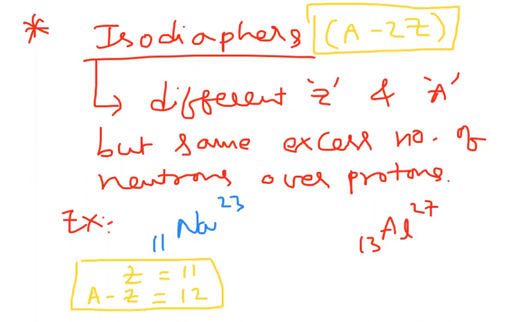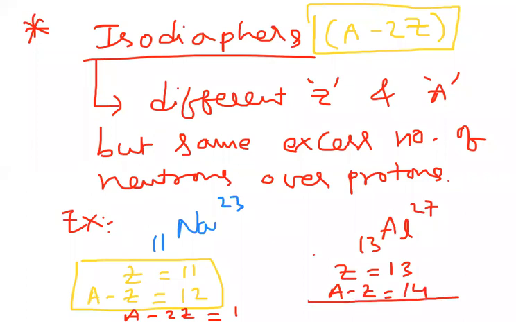That is our target, A minus 2Z. For sodium, A is 23, so 23 minus 2 into 11, which is 22. So 23 minus 22, we get 1 here. Similarly, here you observe Z is 13, so A minus Z is 27 minus 13, which is 14. Now the main target is A minus 2Z.